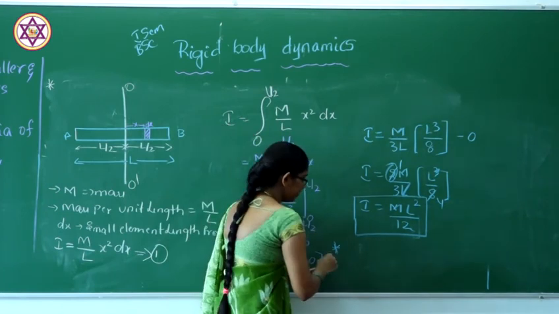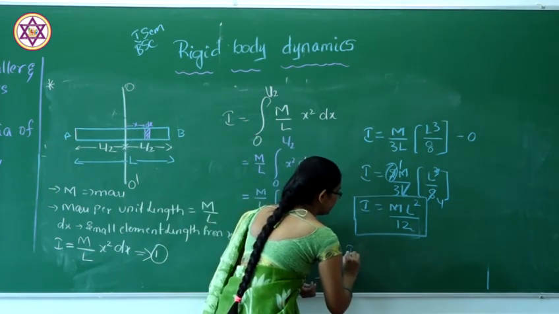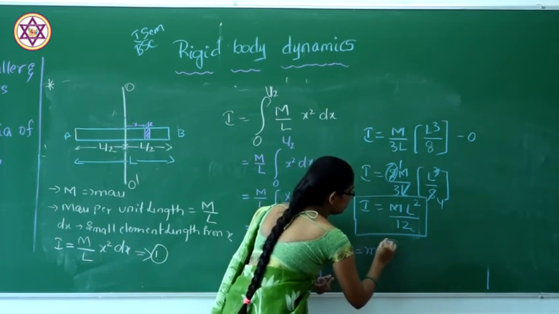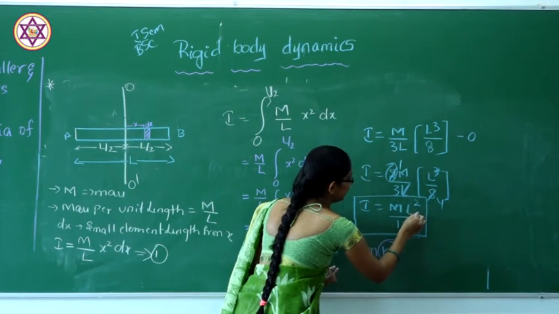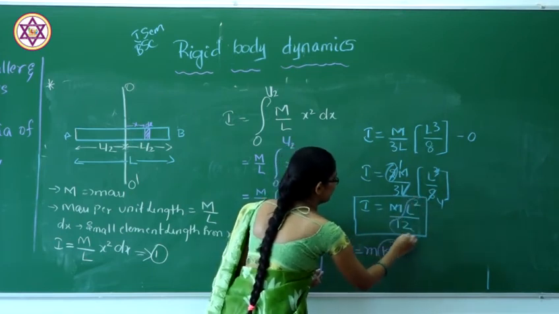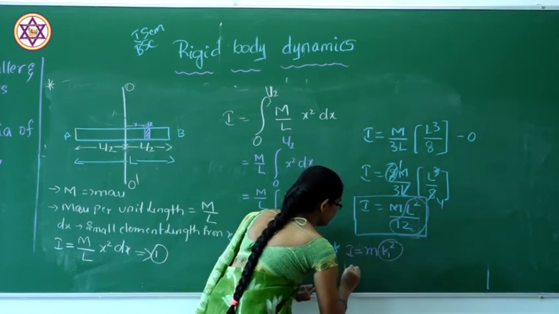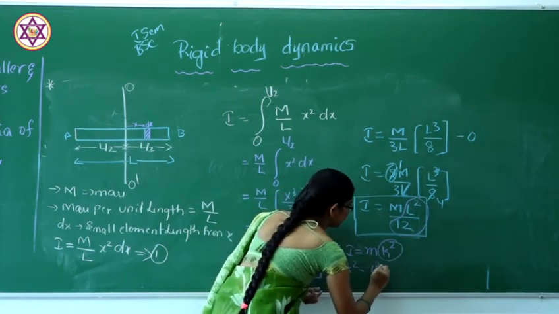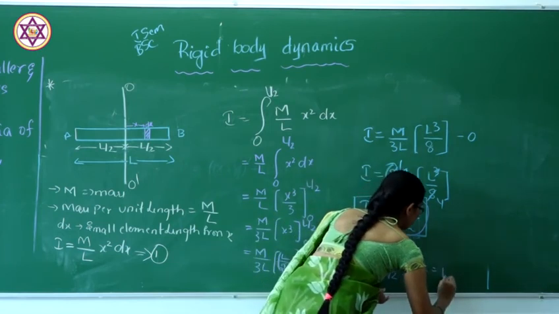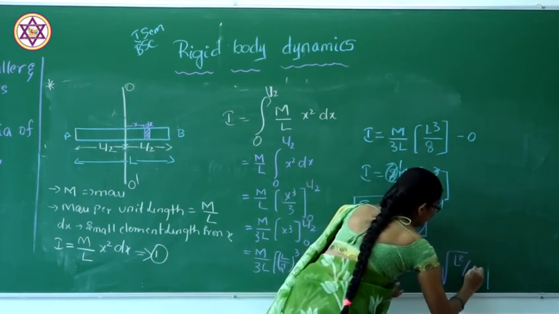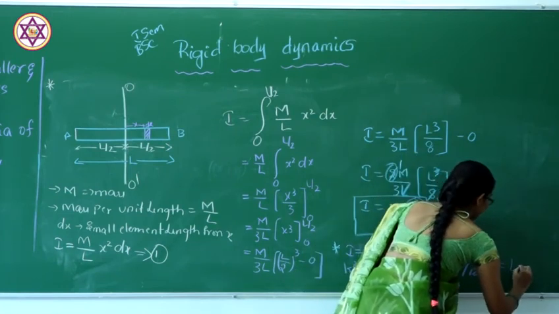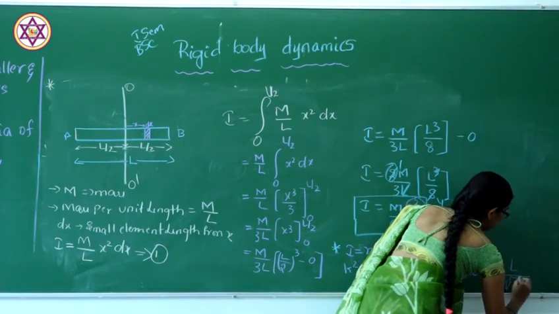For the radius of gyration, we know that I equals m k square. So instead of I, here we get m L square by 12. So k square is nothing but L square divided by 12. k is nothing but the root of L square divided by 12, which is equal to L by root 12.